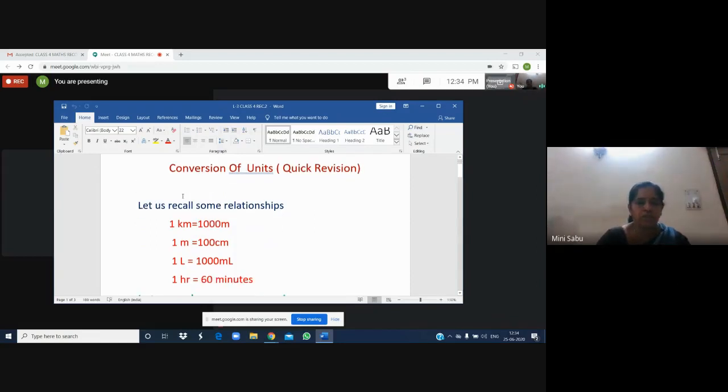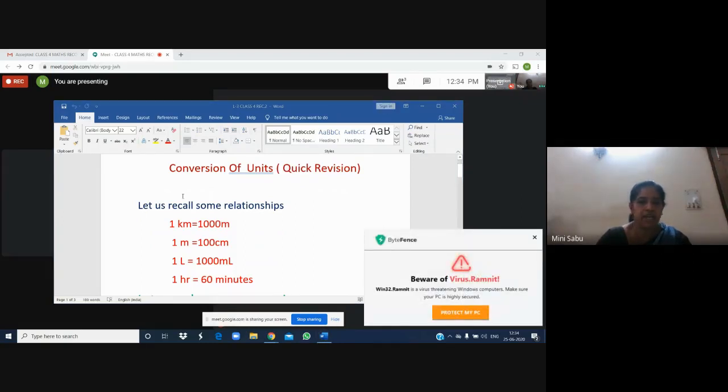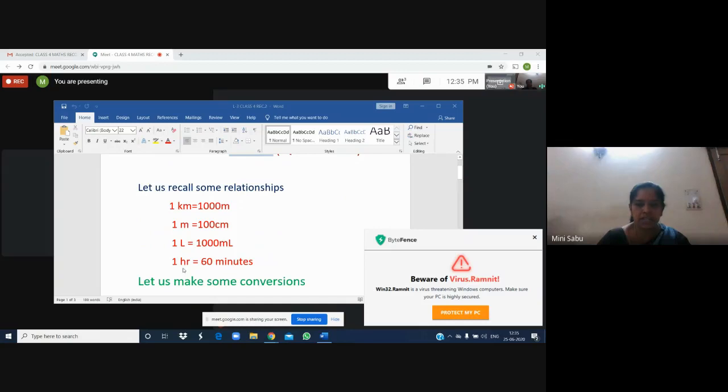First, we are going to recall some of the relationships that we have learned earlier in the last years, in class 2, class 3, etc. You know already this relationship. This is just for recalling. 1 kilometer is equal to 1000 meter. All of you know. Next relationship is 1 meter is equal to 100 centimeter. Next relationship is 1 liter is equal to 1000 milliliter. Next relationship is 1 hour is equal to 60 minutes.